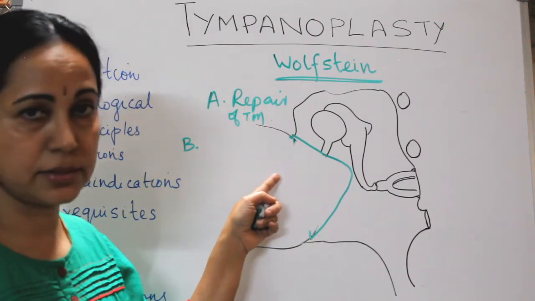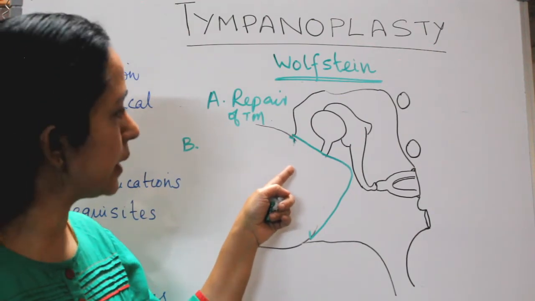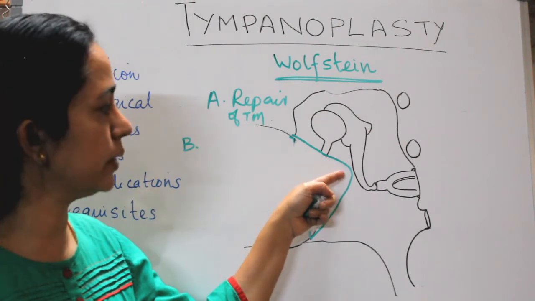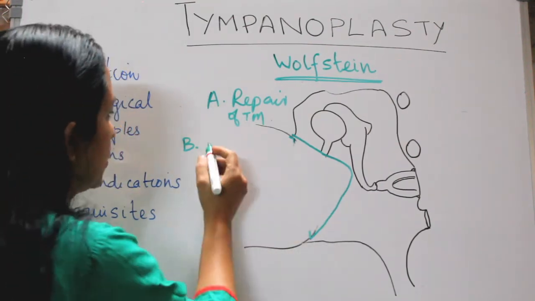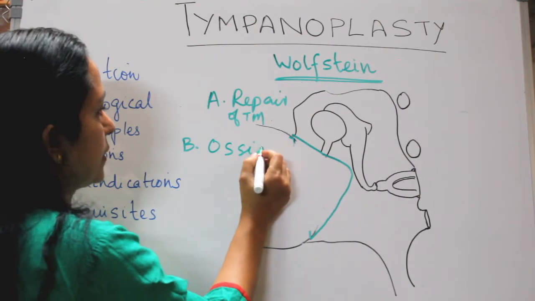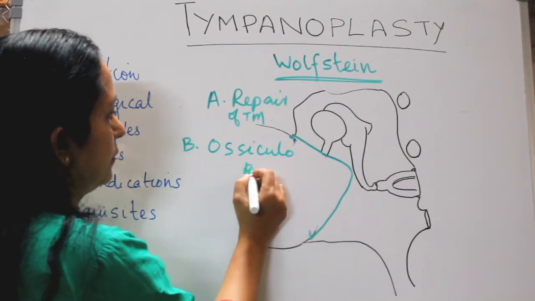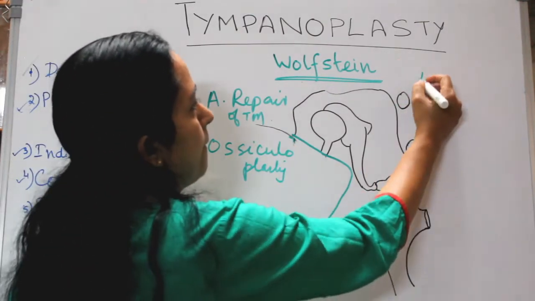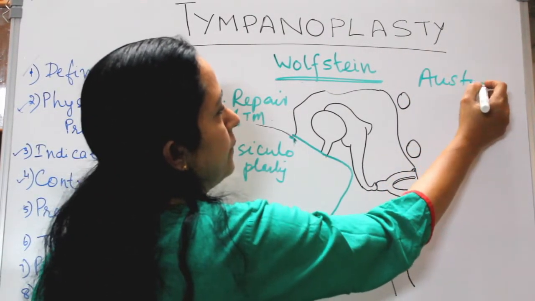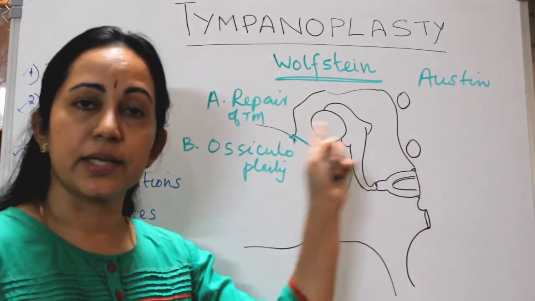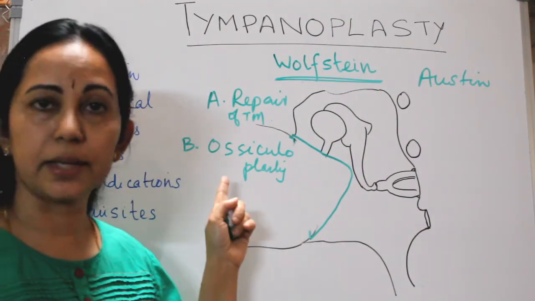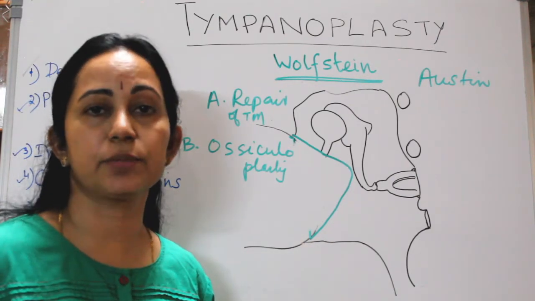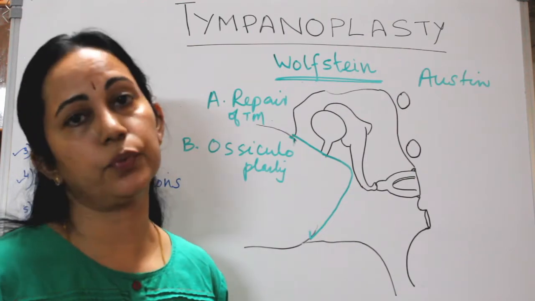So the tympanic membrane graft is kept either on the malleus or on the long process of the incus. Okay, so that is otherwise called ossiculoplasty. Austin classified this type B tympanoplasty again into 7 grades, that I will explain along with the procedure of ossiculoplasty.